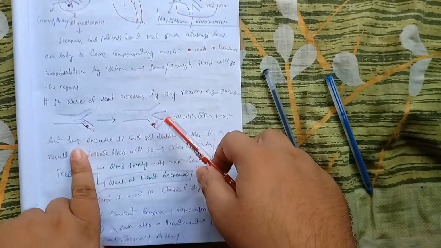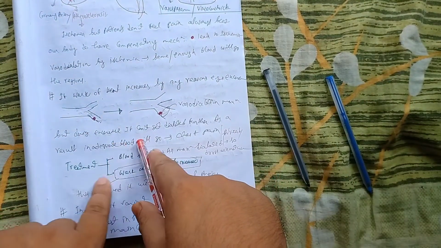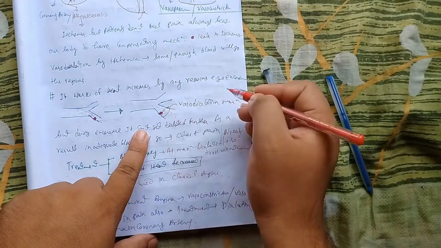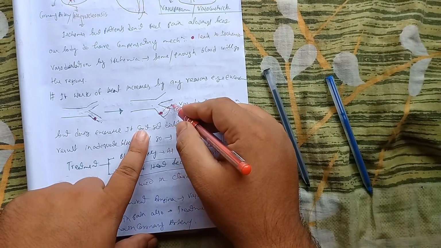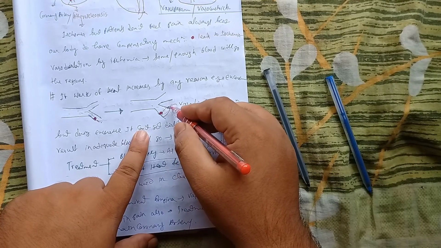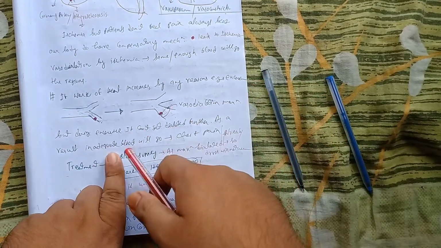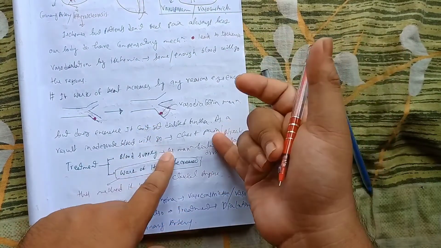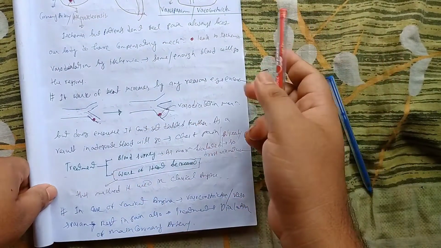So that's why I wrote it here: during exercise, it can't get dilated. Why? Because it is already dilated maximally, so further it cannot be dilated. As a result, inadequate blood will go to this region, so there will be development of chest pain, that is, angina.